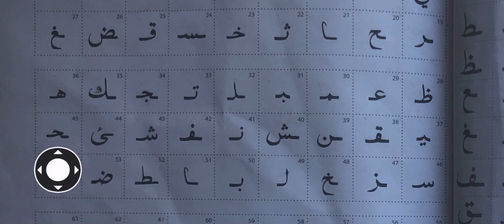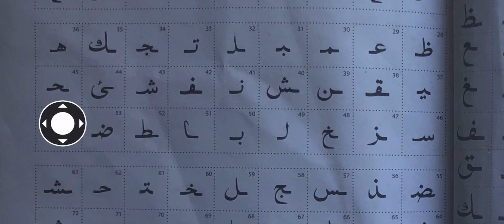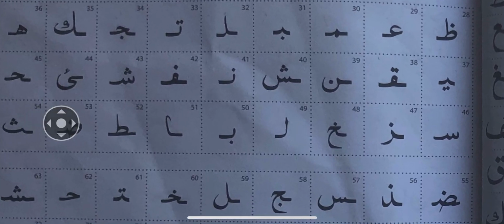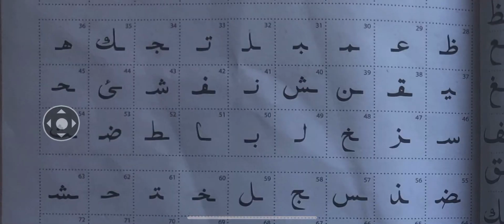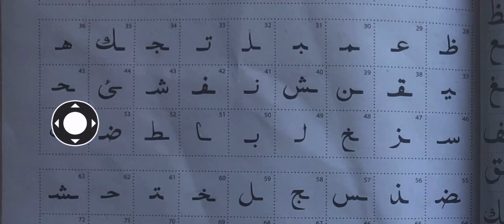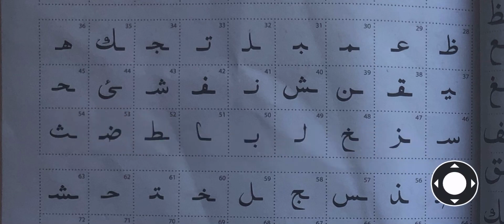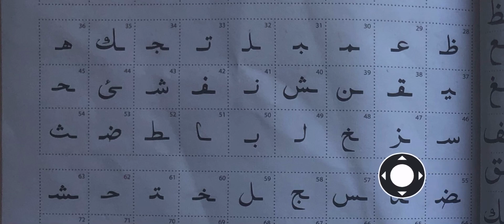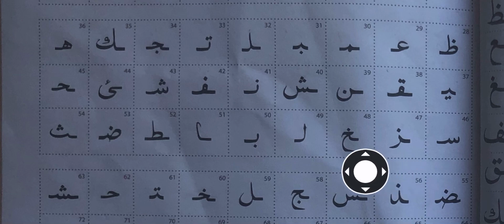And the sound of this letter, Ha. What is it? Ha. Will you see this Ha in the beginning, middle, or end? Middle. Sound of this letter, Seen, joined at the beginning. Letter sound, Za, joined at the end. Ho, joined where? Beginning, middle, end.